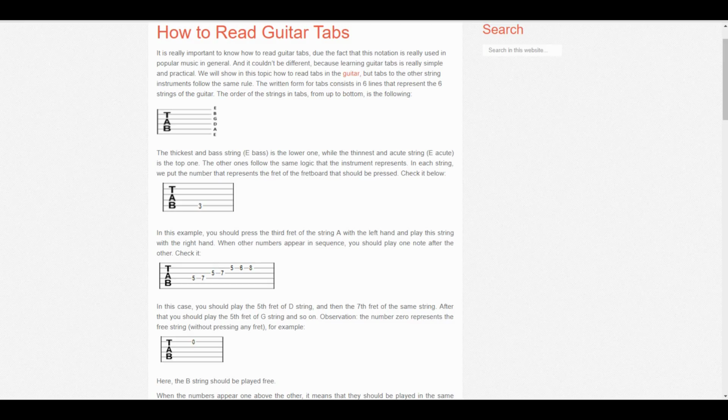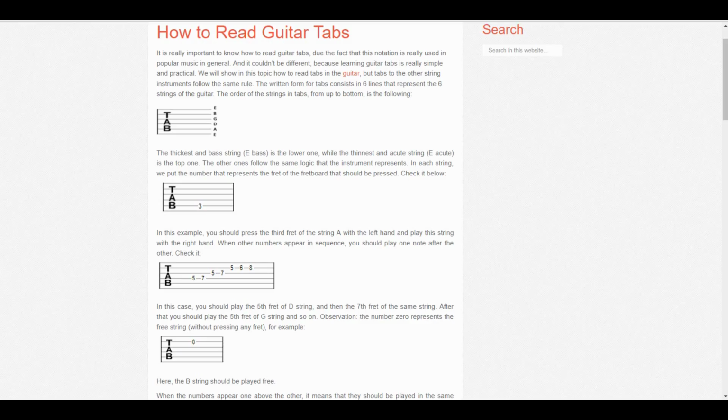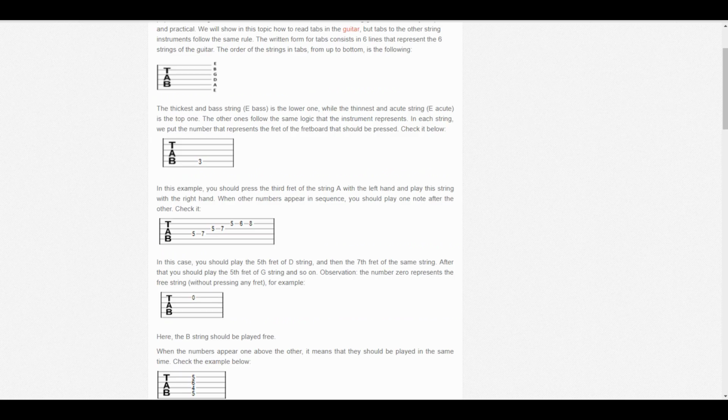So that chart is telling us to play the 3rd fret of the 5th string. It's not telling us what finger to use. It's not telling us how long the note is. It's just telling us to play that note, the 3rd fret of the 5th string, which is a C, and it doesn't matter, but that's what it is. It's telling us to play that 1 time. So let's go back to that chart here, okay? So it's telling us to play that 3 1 time.